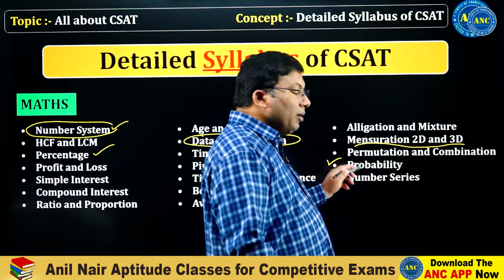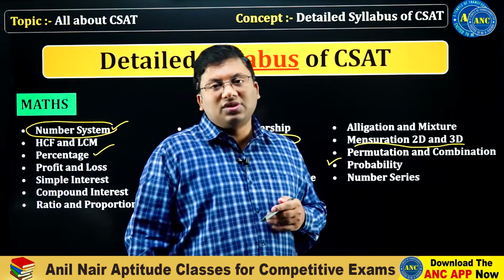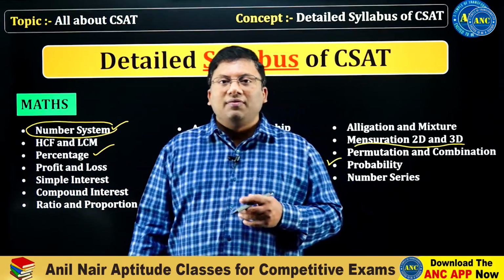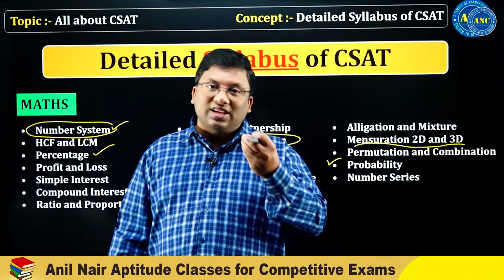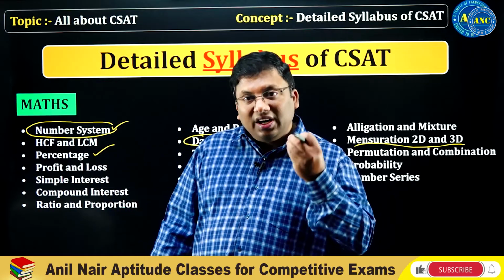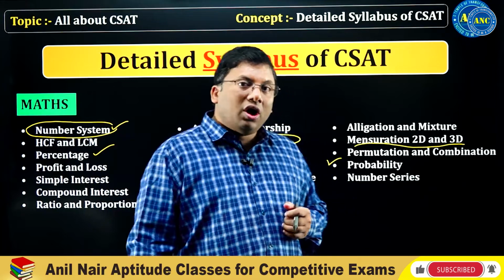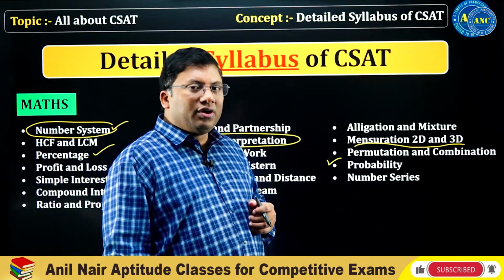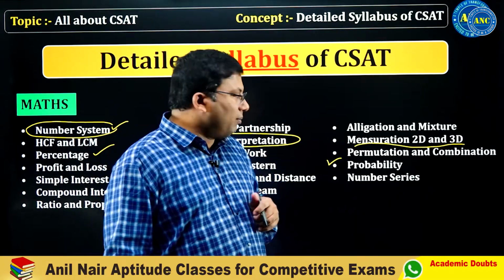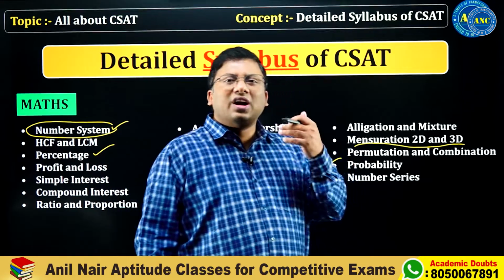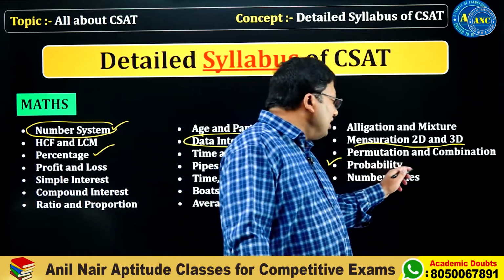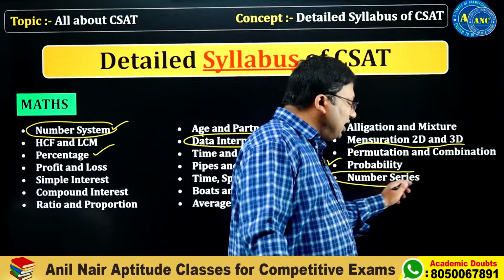Probability related problems, coin related problems, card related problems, sum of 2 dice related problems, sum of 3 dice related problems, pack of cards related problems, all these models are extremely important. Generally Bayes theorem and advanced level is not required. Some number series related problems.